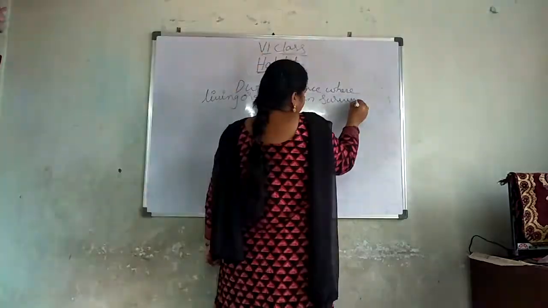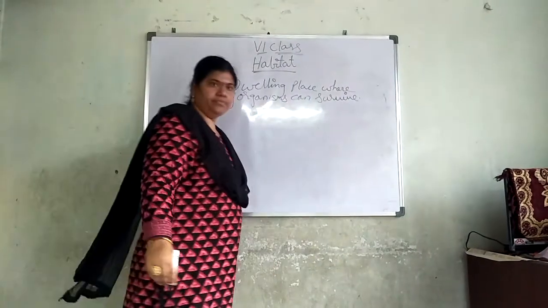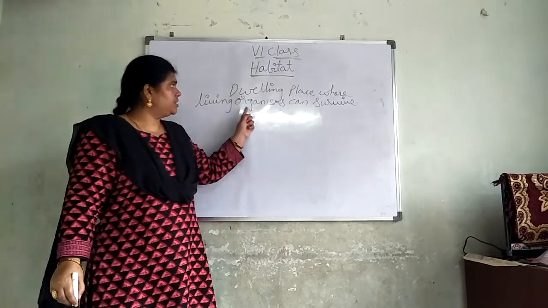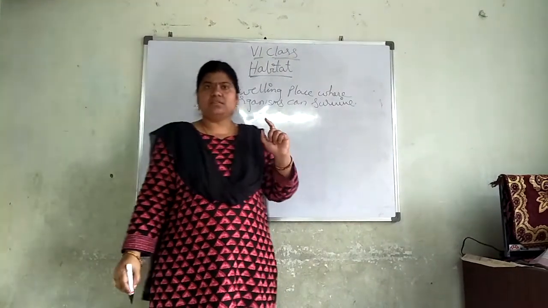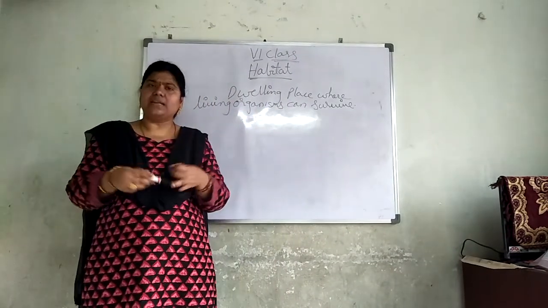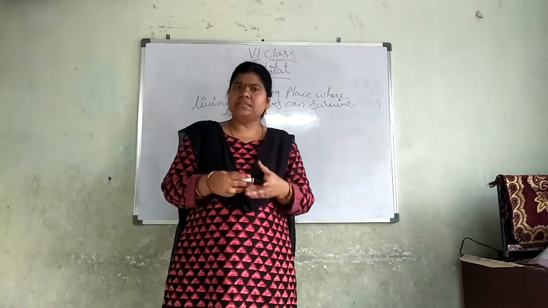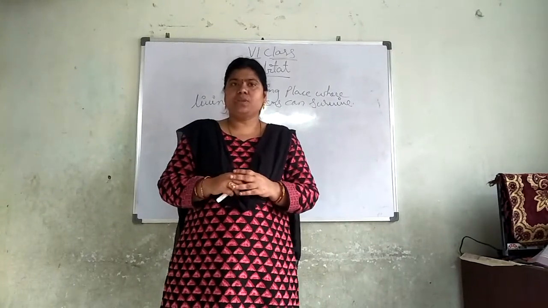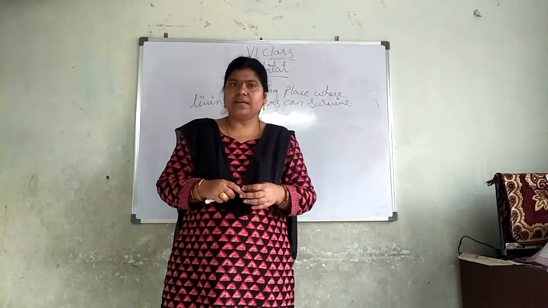It's a very, very important one. Human beings, animals, birds and insects, each and every one has its own particular habitat. We cannot disturb that habitat.